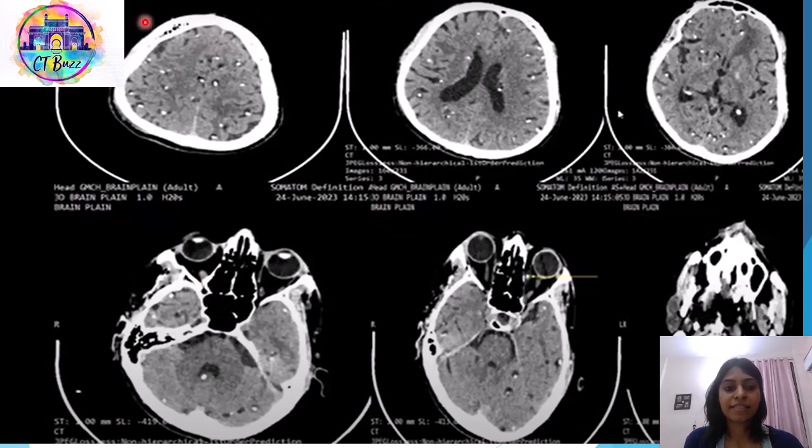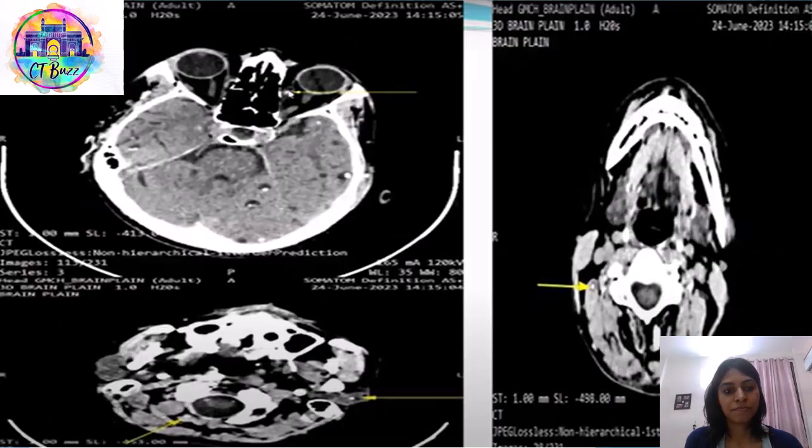Here we could see the NCCT axial sections of the brain, which showed cysts with scolex scattered diffusely in the bilateral cerebral hemispheres and cerebellar hemispheres, cysts in the ventricular system, then cysts in the medial rectus muscle of the eye, then in the posterior paravertebral muscles of the neck. Here also we can see the cysts with scolex in the medial rectus muscle of the left eye, and cysts seen in the paravertebral neck muscles.